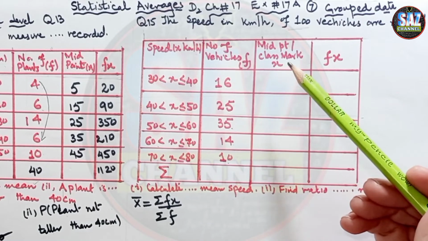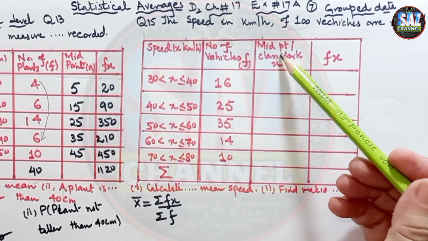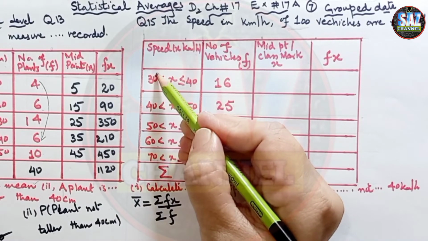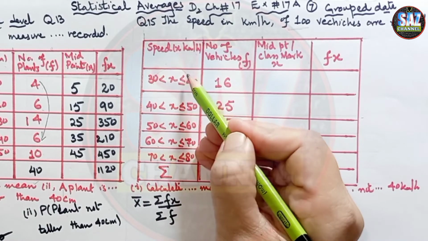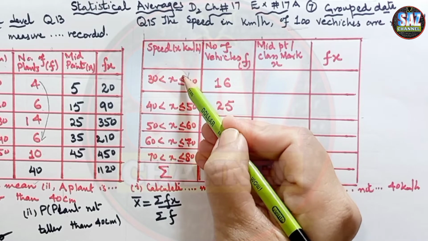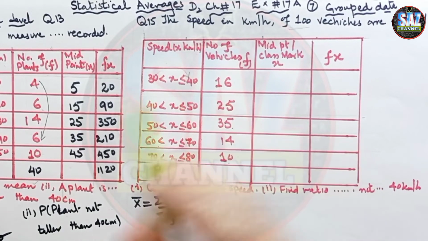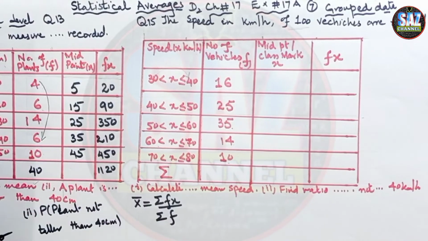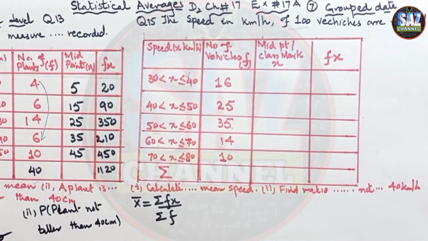That is the class mark or midpoint. So how to get the midpoint? Students, you just have to add up the upper and lower class limit or boundary of the same class and make it half, divided by 2. 30 plus 40 is 70. 70 divided by 2, and this is 35.